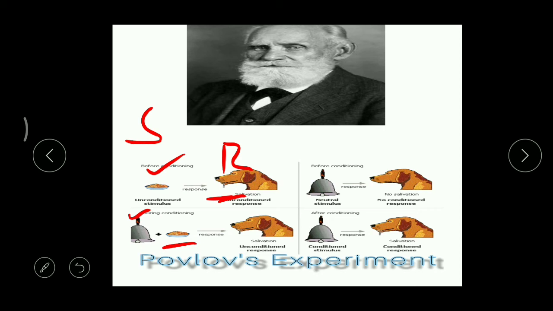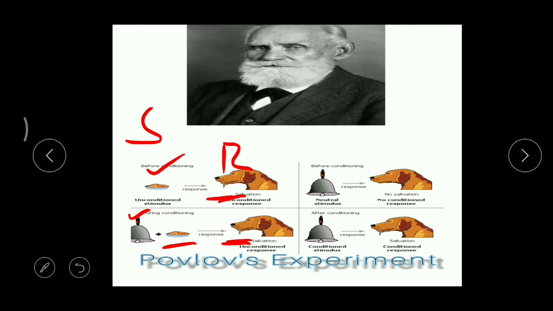What is the second step? He rang the bell, and then he gave the food. Then it started salivating. Can you see this? Right. So he continued this for a few more days.